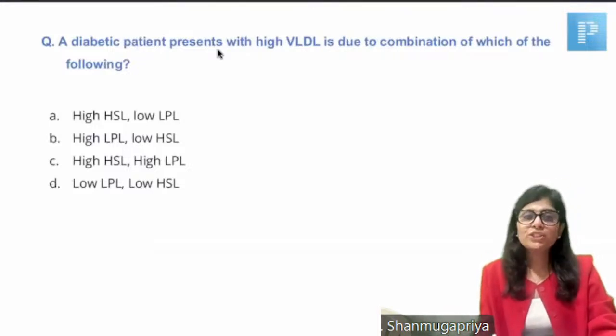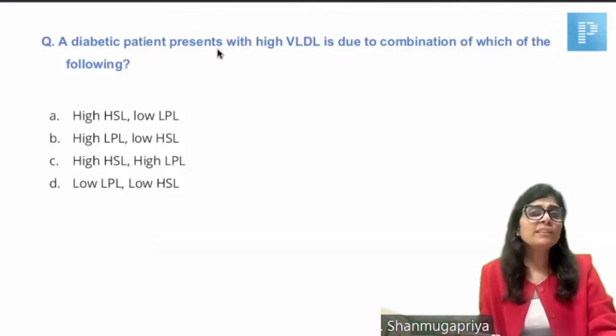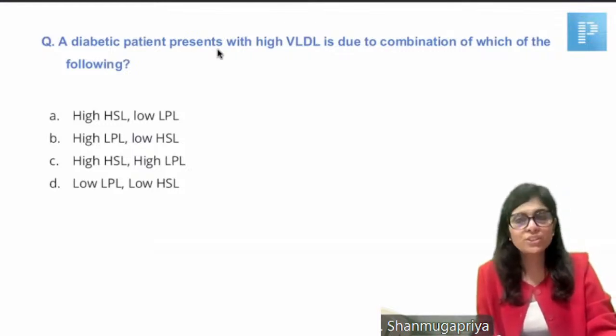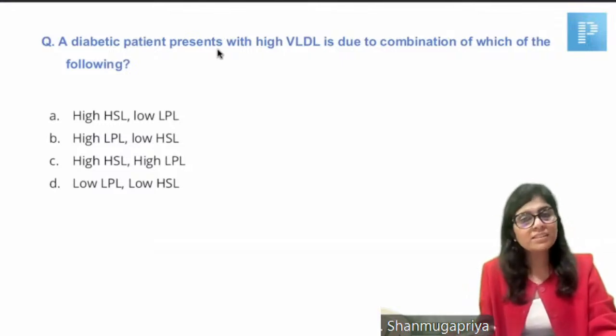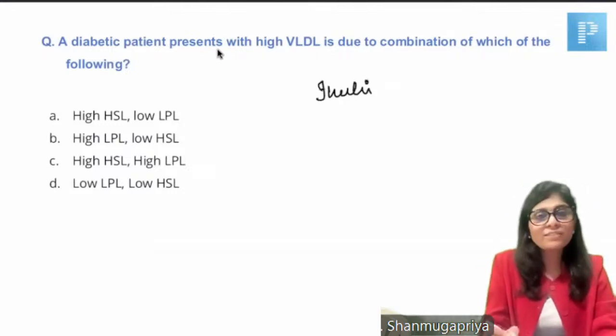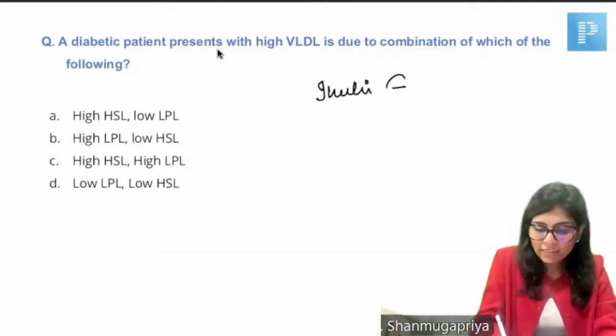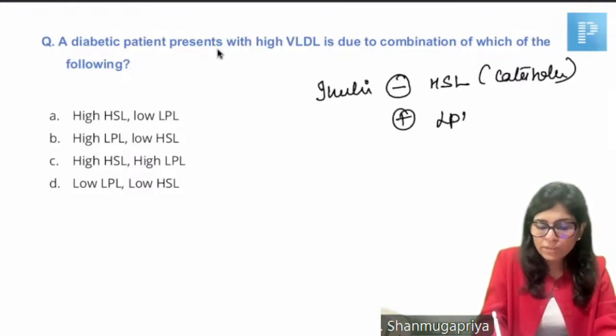A diabetic patient. I like this question a lot. This looks like a complex question. They're asking why you see high VLDL in a diabetic patient. Even if you don't know this part, we have discussed that in diabetes there is low insulin. What did we discuss about insulin's effect on hormone-sensitive lipase? I told you insulin inhibits hormone-sensitive lipase because it is a catabolic enzyme, and insulin stimulates lipoprotein lipase.